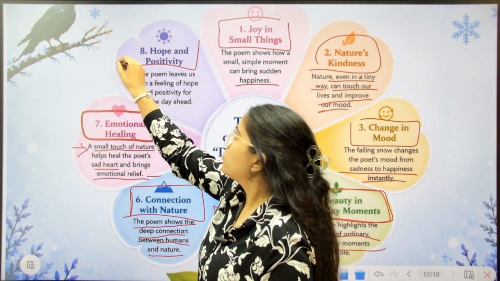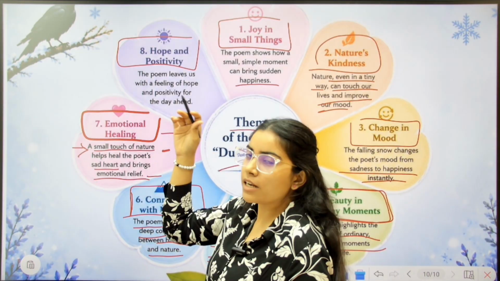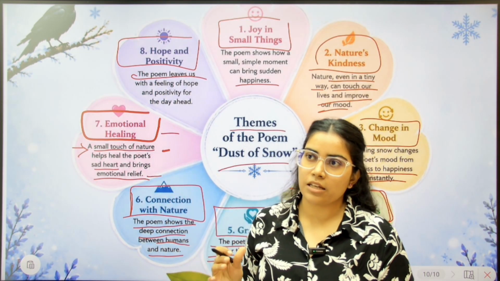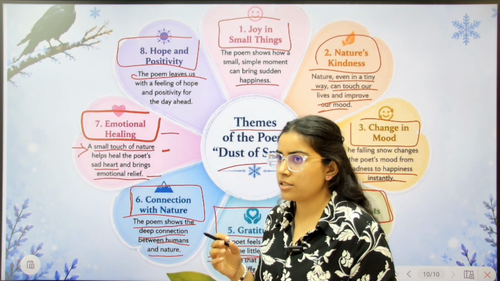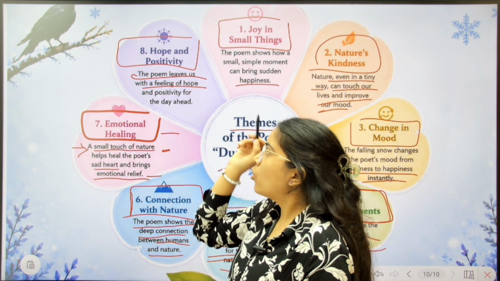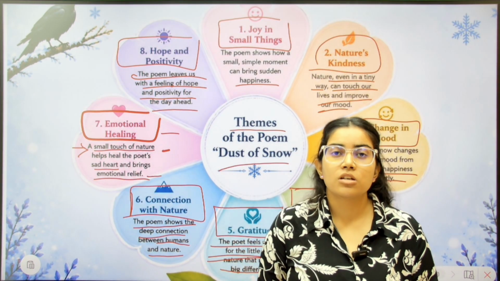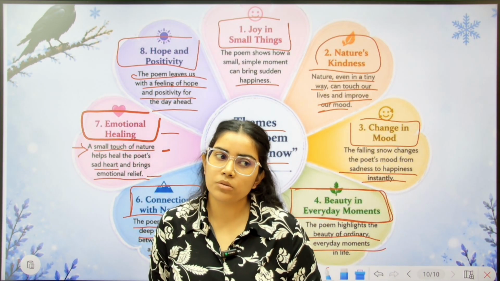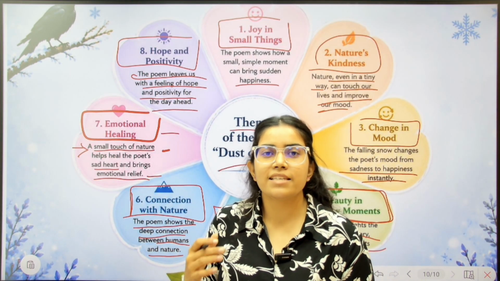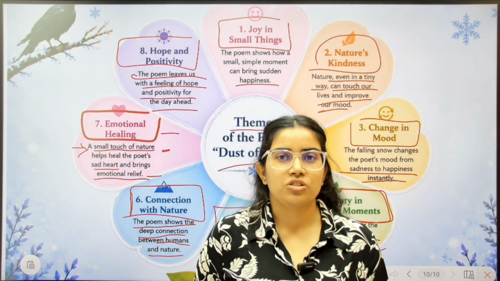Next is hope and positivity. We must not lose our hopes and must have a positive mindset in our life. The poem leaves us, जो last line है, आखिर का जो एक stanza है और जो आखिर की लाइनें हैं, with a feeling of hope and positivity for the day ahead. Half of the day the poet has already wasted, but now he is talking about the rest of the day, which is saved by the small incident, by the small act of nature.